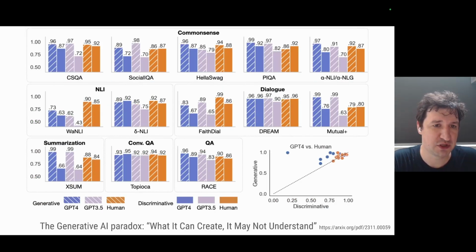And so in this paper, researchers did a lot of experiments in a lot of different settings. And what they found out is that for humans, generative ability and discriminative ability are really close. It's more or less the same. So you can see that their performance on all tasks is clustered here, but it's very different for GenAI models. GPT-4 in this case was much better on all tasks in generating something than in discriminating.